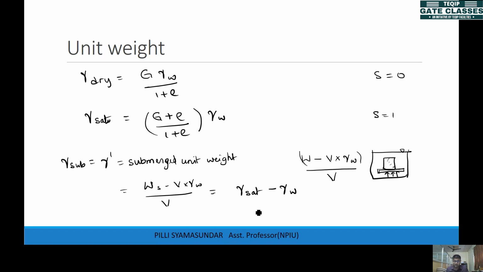So this gamma dash is equal to gamma sat minus gamma W. From this expression, if you subtract gamma W, then you will be left with (G minus 1) by (1 plus e) times gamma W. So this is the expression for submerged unit weight.